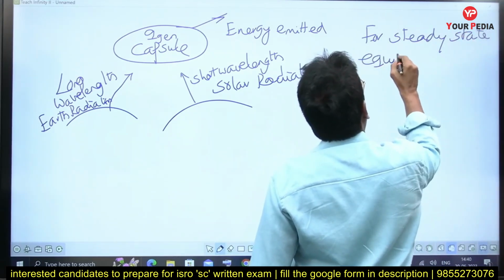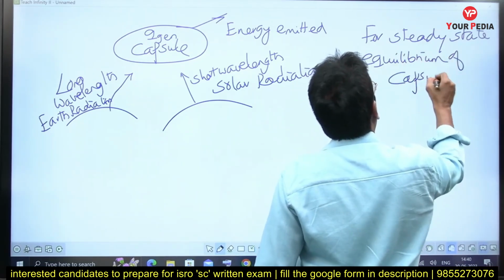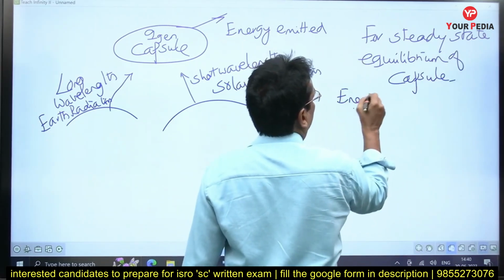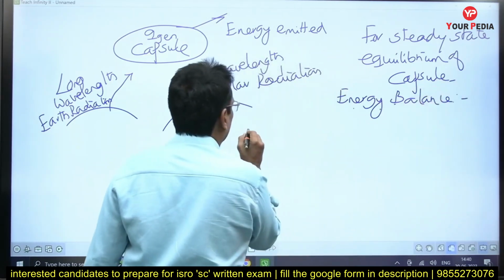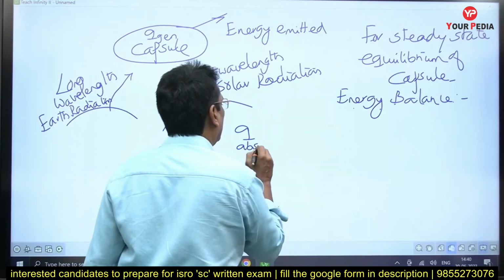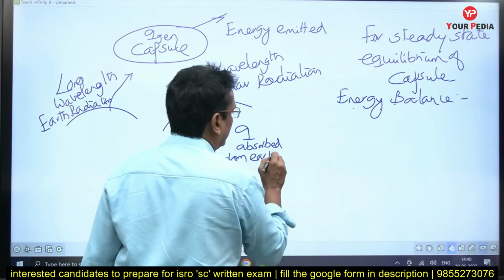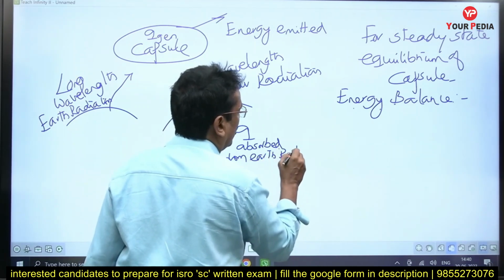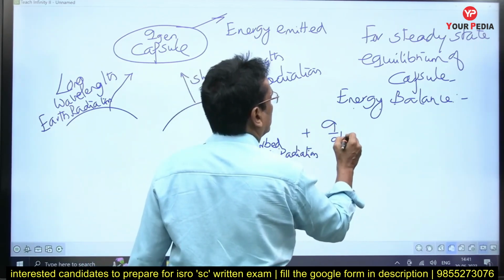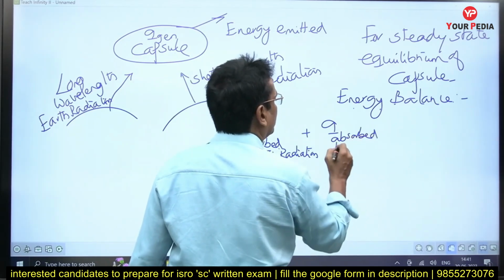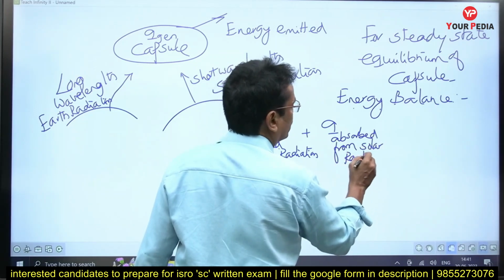So I can write, for steady state equilibrium of the capsule, the energy balance: Q absorbed from Earth's radiation plus Q absorbed from the sun's radiation, which is a short wavelength radiation.